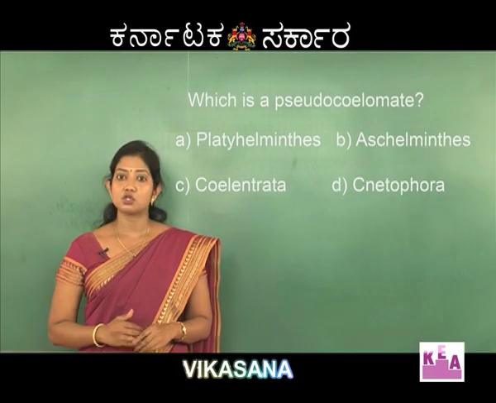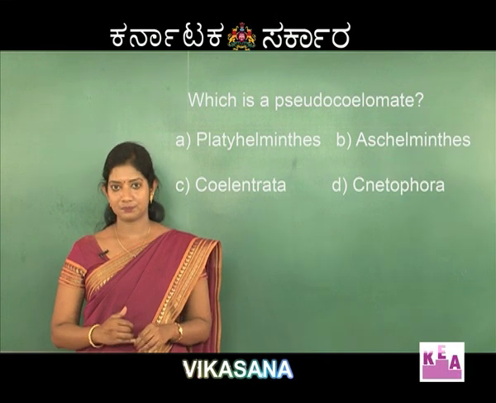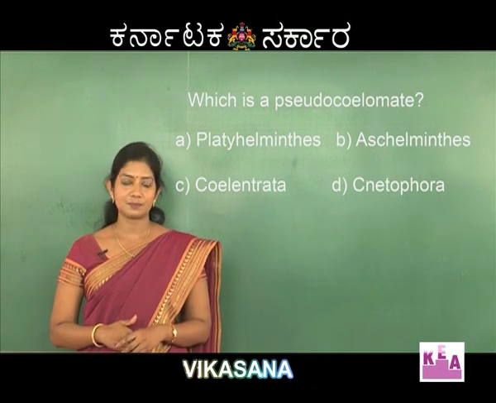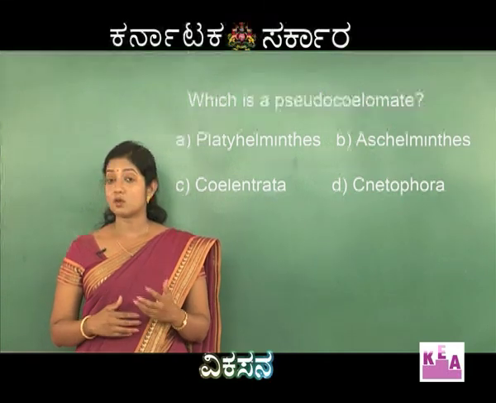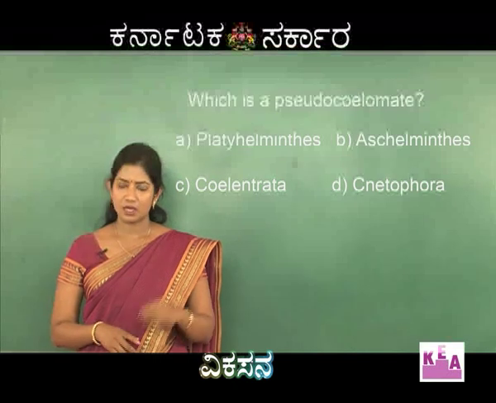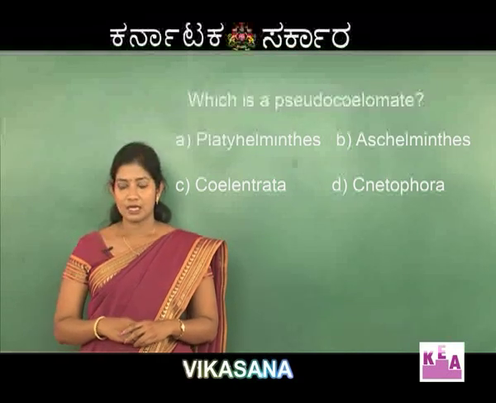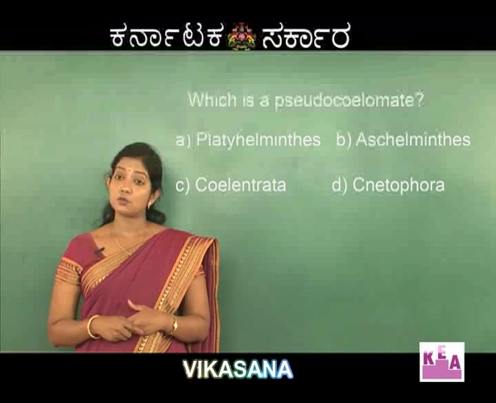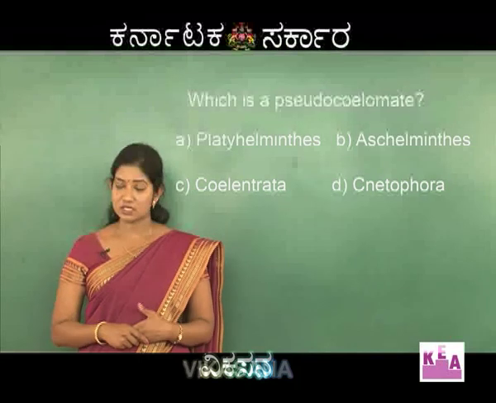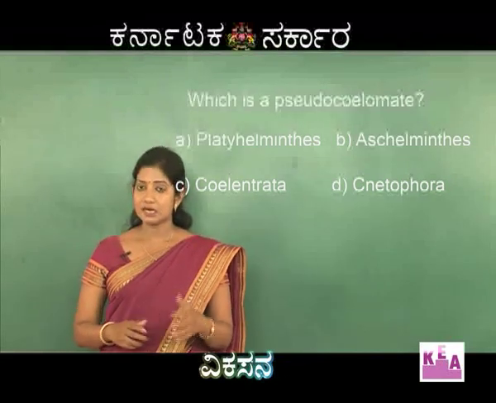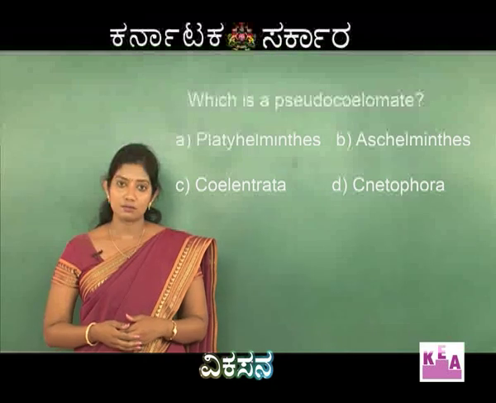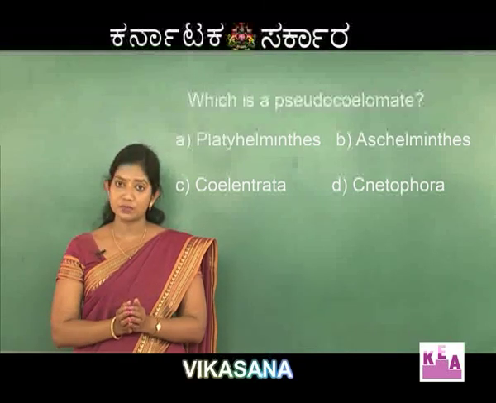Which is a pseudocoelomate? Before reading the options, let us try to understand what is actually a coelom. In short, coelom is nothing but body cavity. You are aware of a tube within a tube kind of arrangement in some of the animals. Here, the body wall forms one tube.